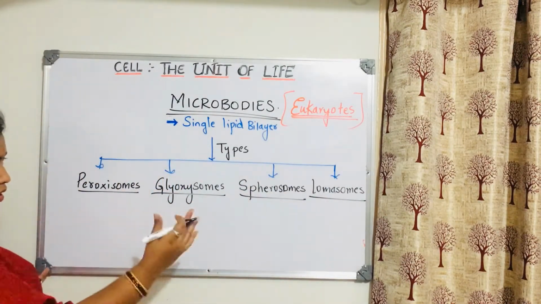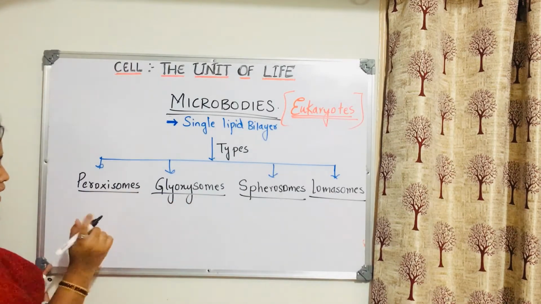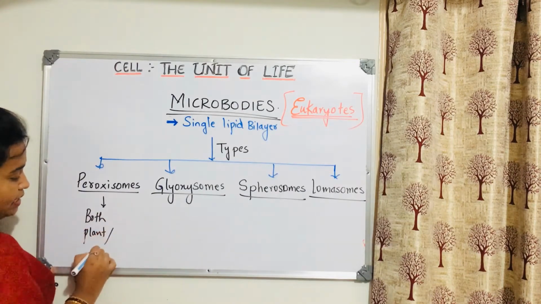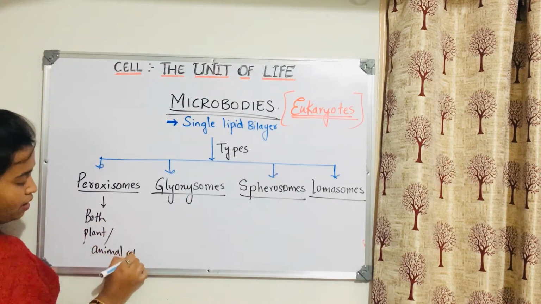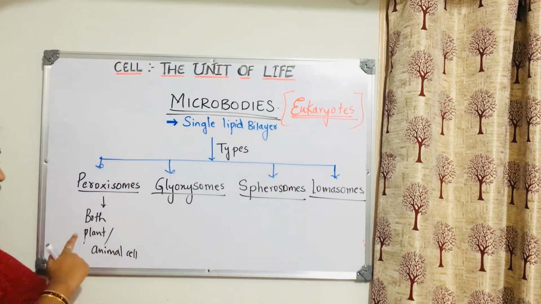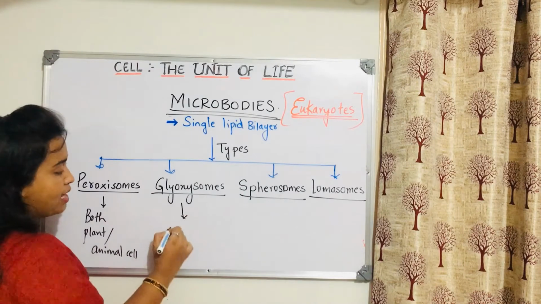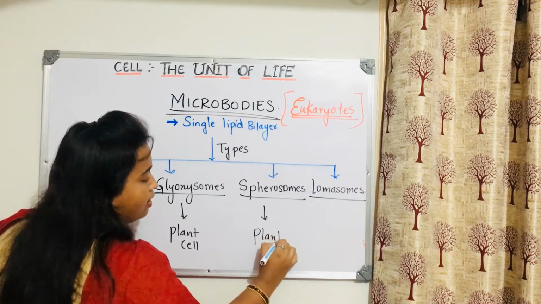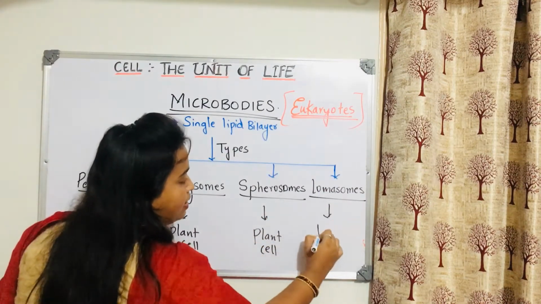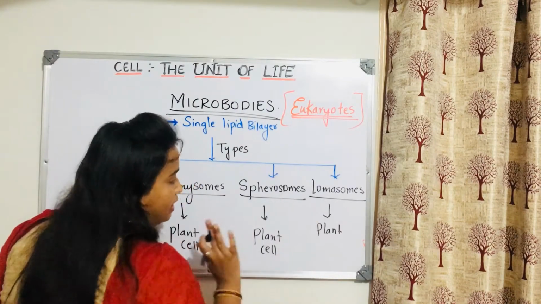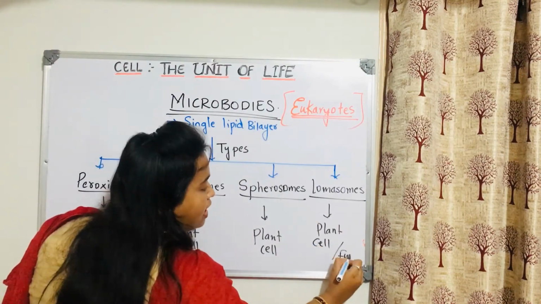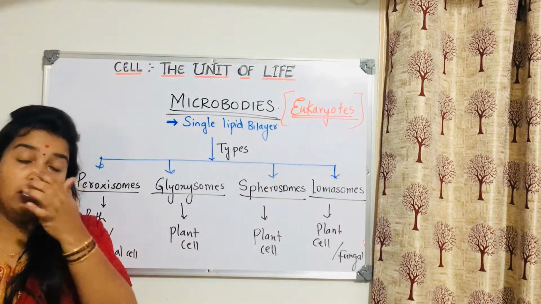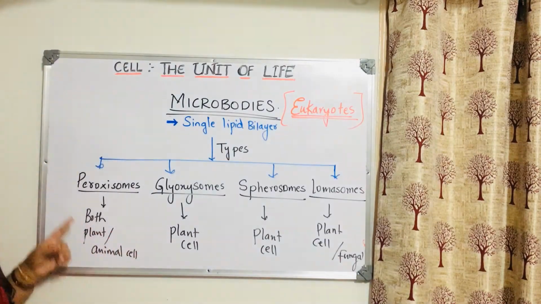What you need to remember here is that we are going to talk in detail about everything, but peroxisomes are present in both plant as well as animal cells. Because these are eukaryotes, no? Then obviously they are present in both plant and animal cells. Glyoxysomes, the peculiar thing is, they are present only in plant cells. And these are also present only in plant cells, and even these are present in plant cells. These three are not present in animal cells. These are also found in some fungal cells as well. But what you need to remember is that the only microbody present within both animal cell as well as plant cell is the peroxisome.